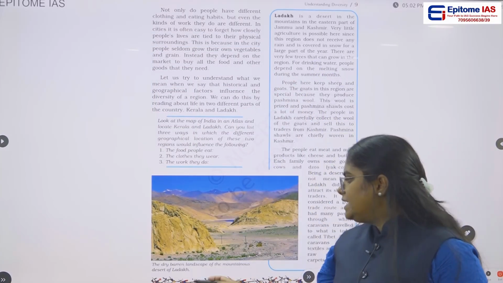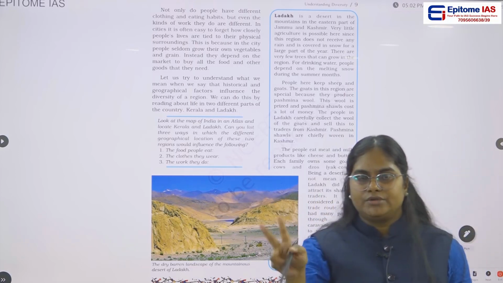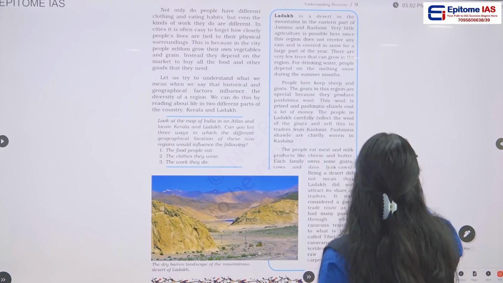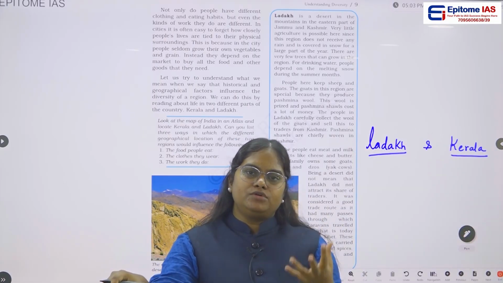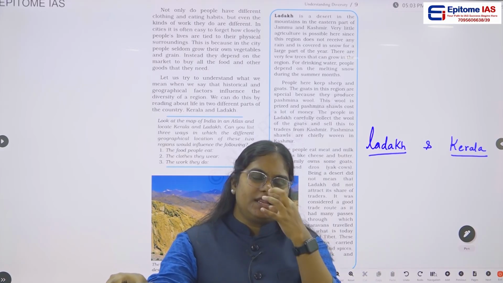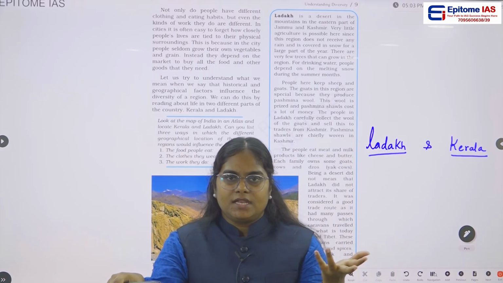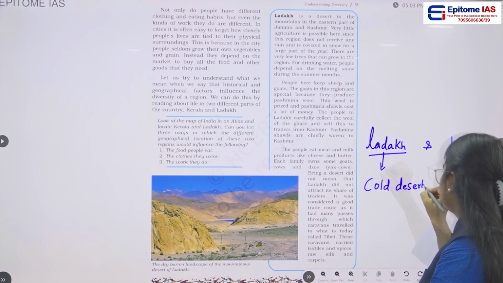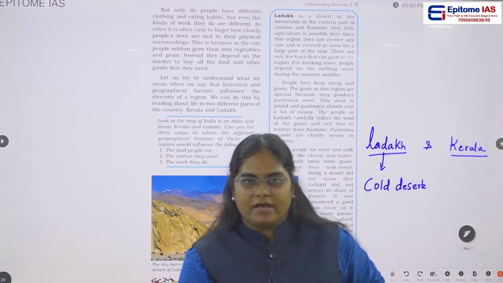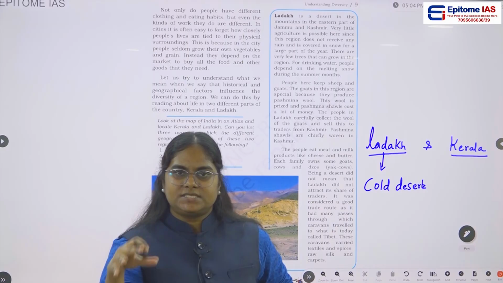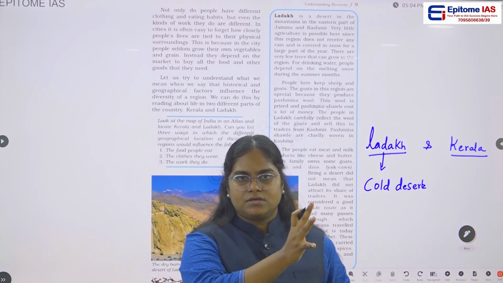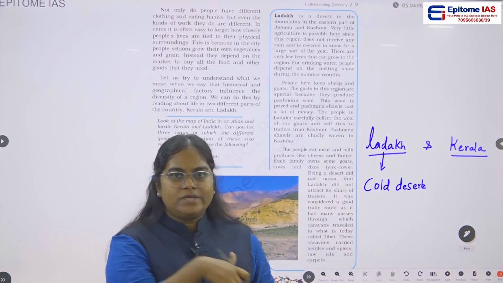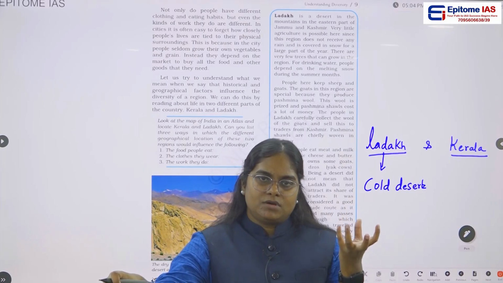Here in this particular box, they have given two examples. One is Ladakh and another one is Kerala. So first we'll talk about Ladakh. Ladakh, you might have heard, is a cold desert. If you don't know, I'm telling you, a desert is not only something with a lot of sun. There is something called a cold desert, where there is a minimum amount of rainfall.